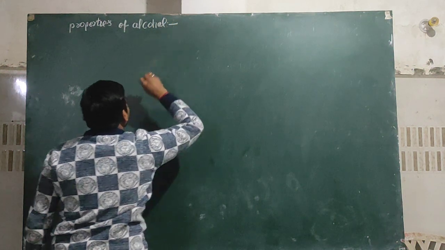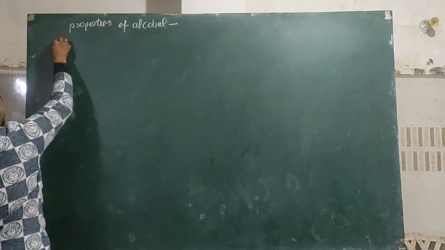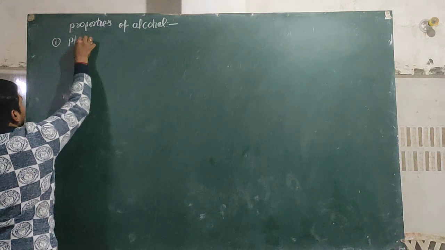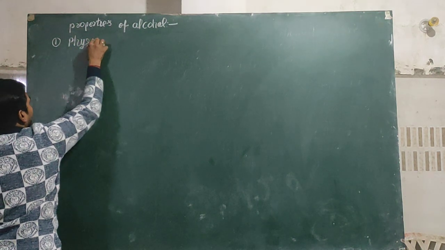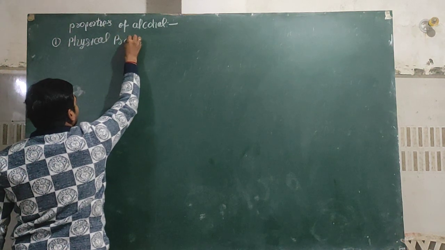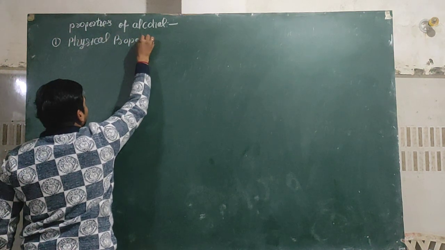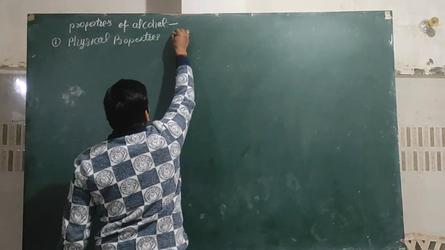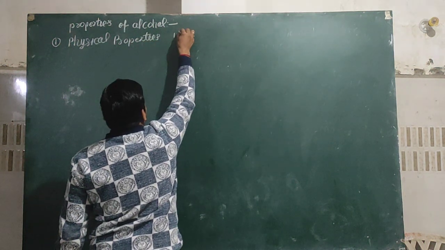You also know there are two types of properties possible. First is physical properties, and second is chemical properties.